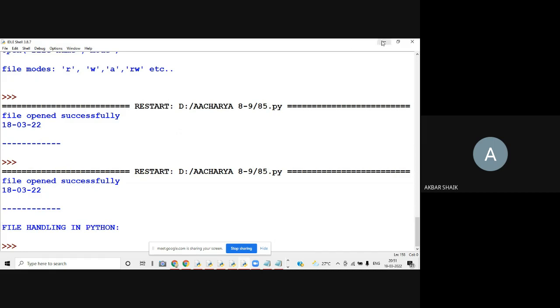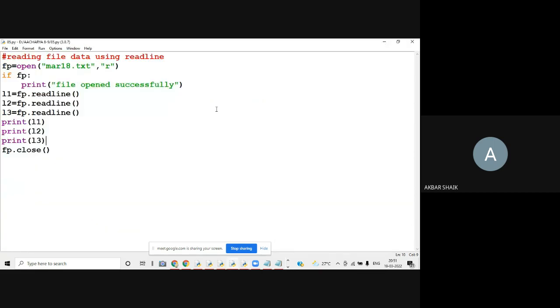Like that, if you want to display all the lines, you are supposed to call the read line function that many times. If you have 100 lines, you are supposed to call this read line 100 times. That is the problem with the read line, if you want to read the data line by line. You are supposed to call the read line function n number of times if you have n lines of data. I hope all of you are getting it, right?